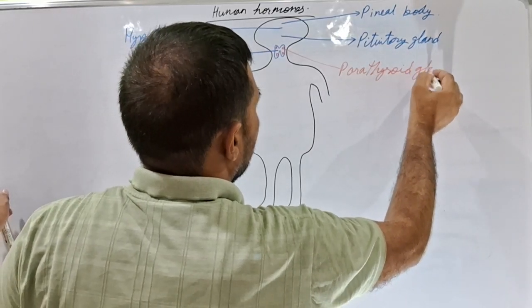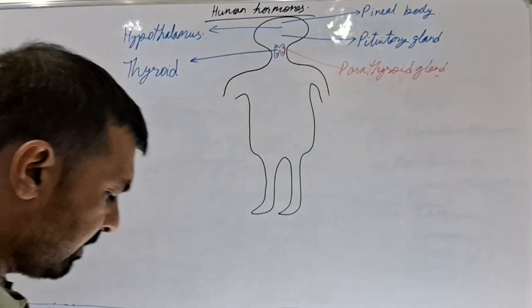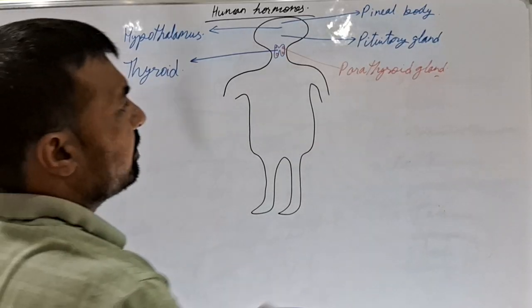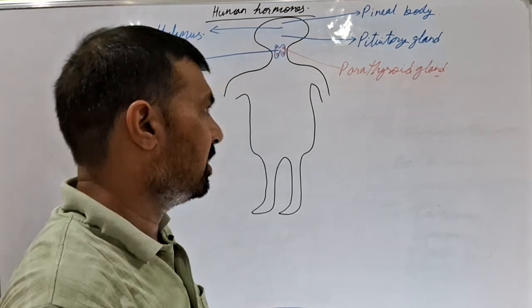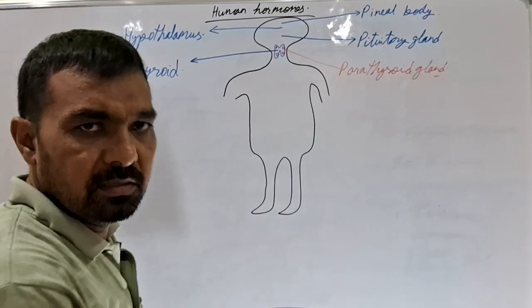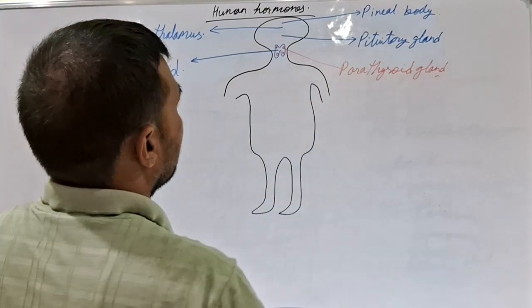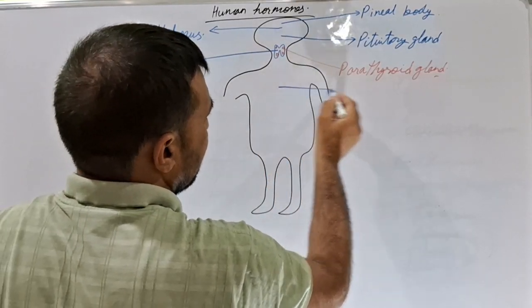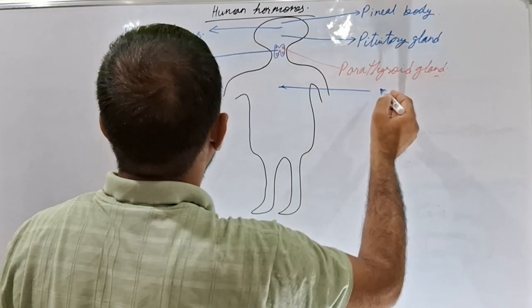Parathyroid gland is not so important if we are discussing the CBSE curriculum. Parathyroid gland basically produces a hormone which is known as parathormone, and parathormone is responsible for regulation of some minerals in our blood. Then if we move somewhat below, near the human heart, there is a gland that is known as the thymus gland.